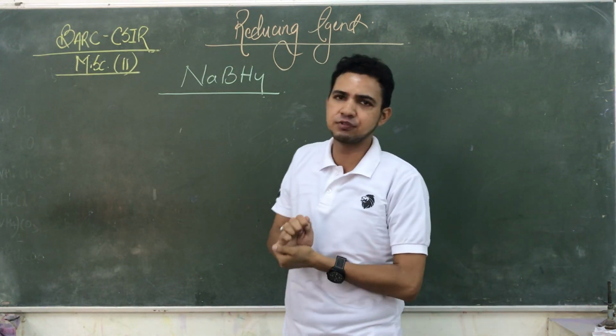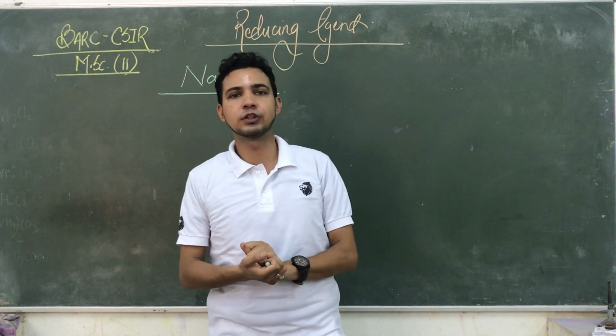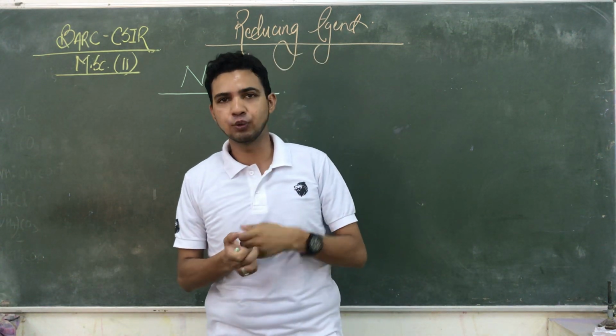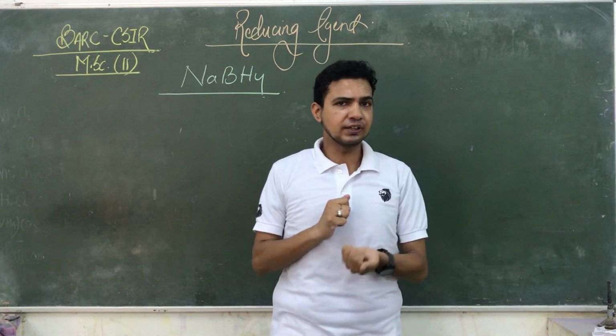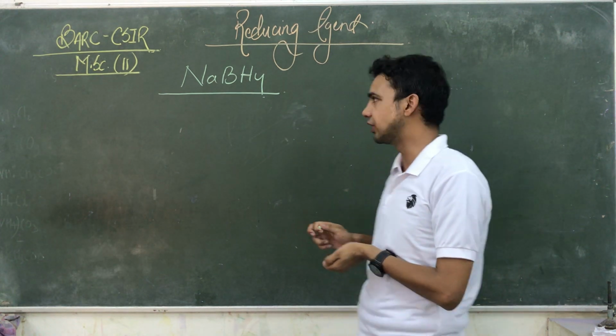Generally it is strong as well as weak. It is weak because it is not able to reduce some kinds of functional groups, but it is capable of reducing the aldehyde as well as the ketone into the alcoholic functional groups. Okay, so why is it a weak reducing agent in comparison to lithium aluminium hydride?